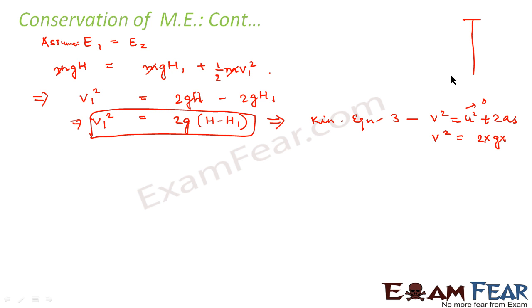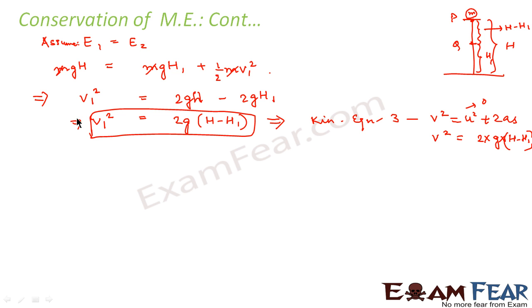Because this is the distance which it traveled. I mean, try to understand it this way. This was the ball, right? This was the total height, capital H. And this was the point Q whose height was h1. Now, when we apply the kinematic equation, we will consider the displacement covered by the body from this point to this point. That means from P to Q. So what will be this much distance? H minus h1. So here S will be h minus h1. And that is what we have got here.